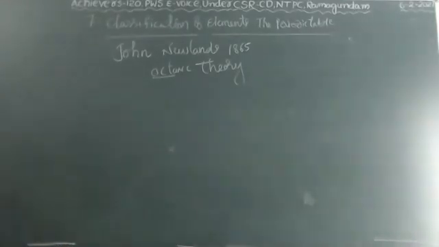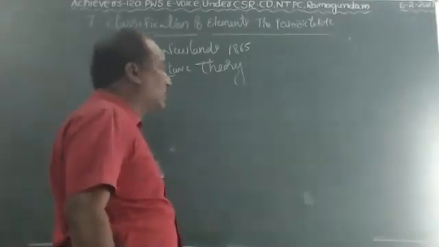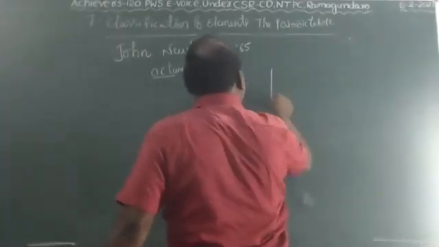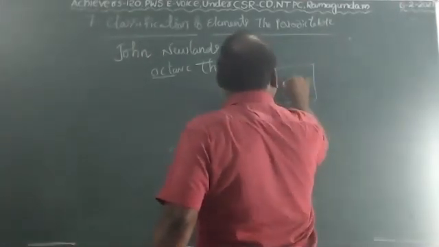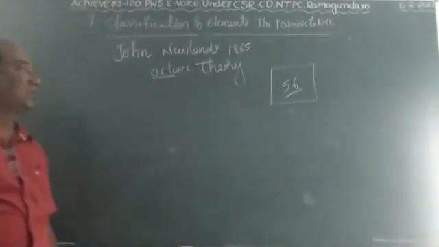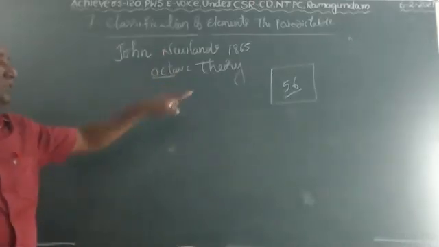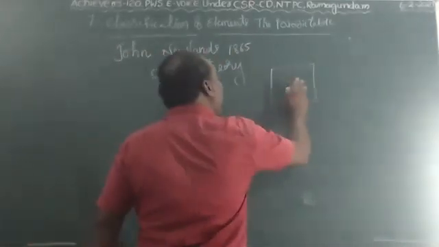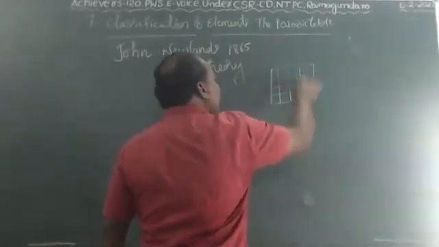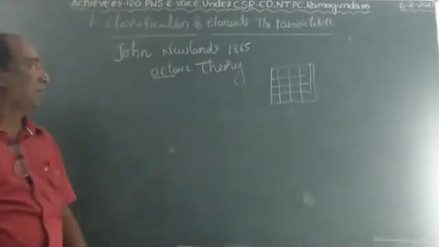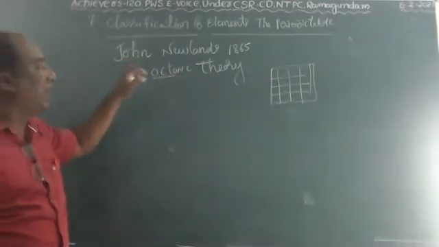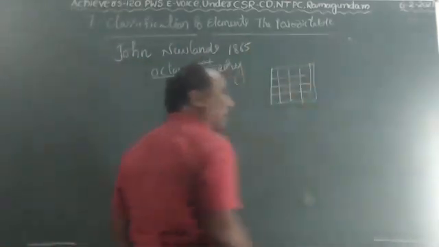Newland's octave theory also has some demerits, because Newland's periodic table was restricted to 56 elements only. It did not leave any place after the discovery of new elements, so only 56 elements fitted into the periodic table. It did not leave space for upcoming new elements.